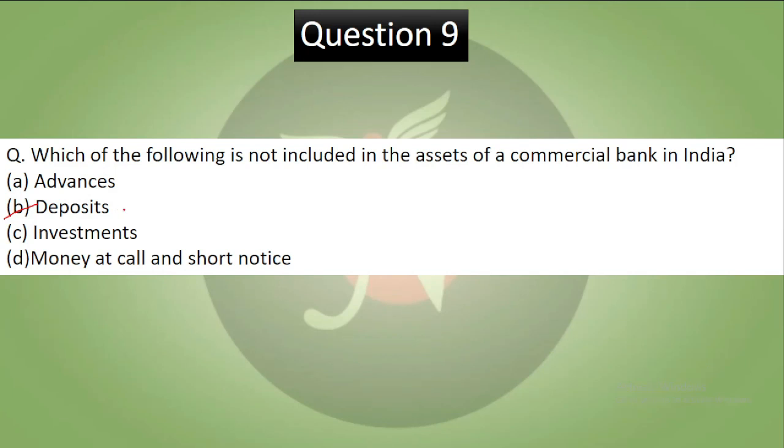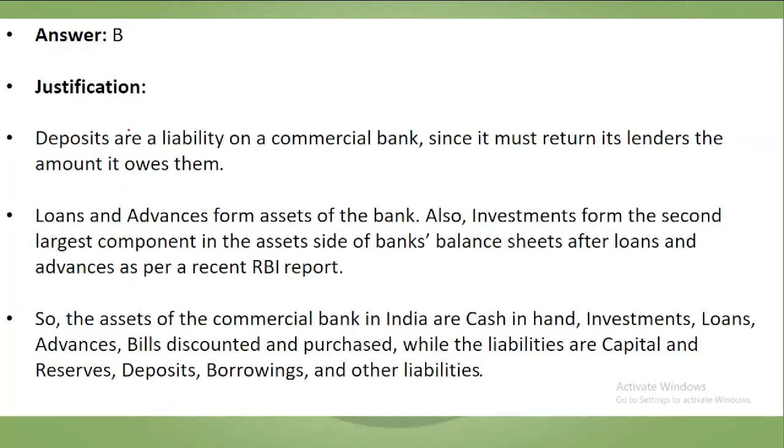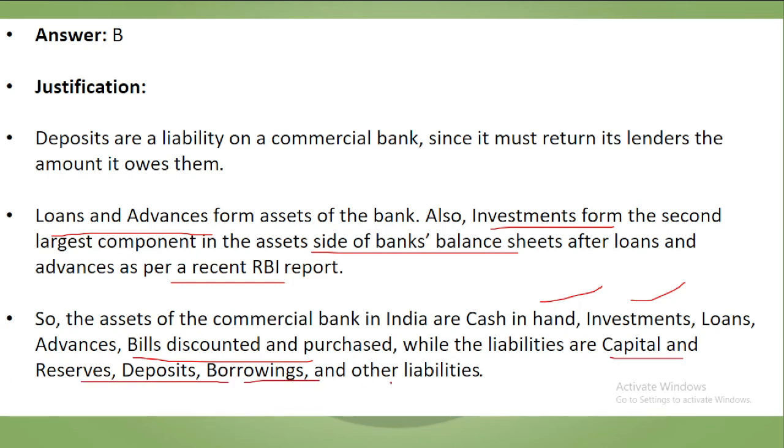Deposit bank की liability होती है, asset नहीं. Deposits liability होते हैं commercial bank के. Since it must be returned, क्योंकि इसको return ही करना पड़ेगा तो एक liability हो गई. Loans हो गए, advances हो गए, investment हो गए, and these are the largest component, the asset side of the bank's balance sheet. After loans and advances as per the RBI report, so assets of a commercial bank in India are cash in hand हो गया, investment हो गया, loans हो गए, advance हो गए, bills discounted purchased हो गए, while liabilities हो गया वो capital reserves हो गया, deposits हो गया, borrowings हो गया, ये सारे liabilities हो जाते हैं.